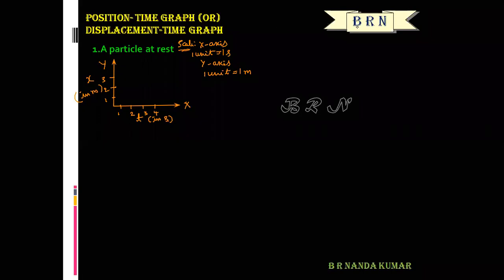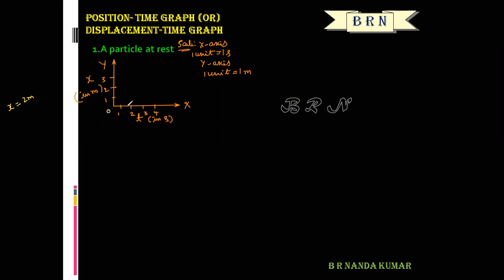A particle is said to be at rest when it does not change its position with respect to its surroundings. Suppose the particle is at rest at a distance of 2 meters from the origin. So this is the origin.